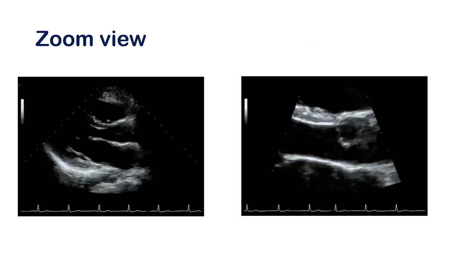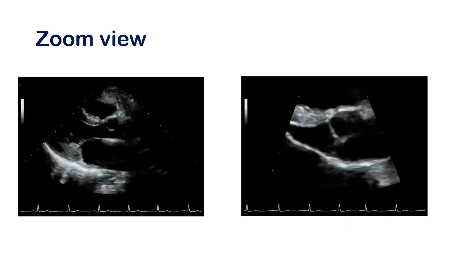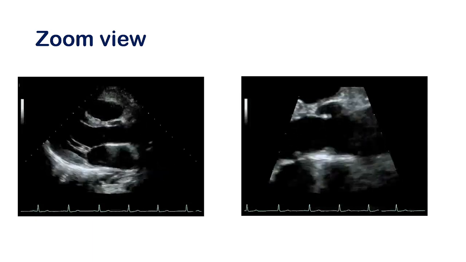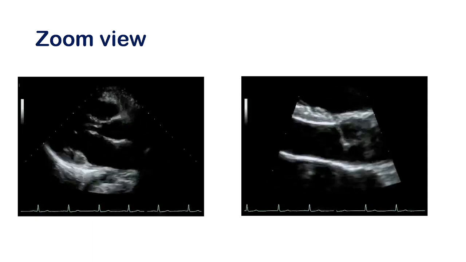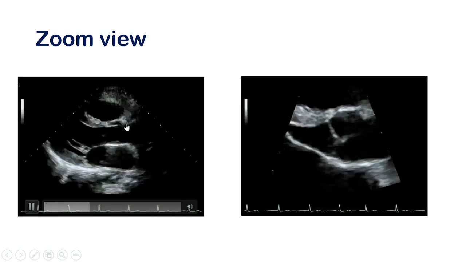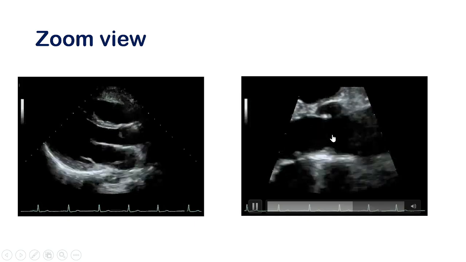Another important thing is the zoom view. We rarely or sometimes use this zoom view. Zoom view is used for two important things. Number one is for better visualization of the cardiac structures. It will make the cardiac structure more visible. Like in this case, the aortic valve is not that great in this picture, but if you use the zoom view, it will be seen better.